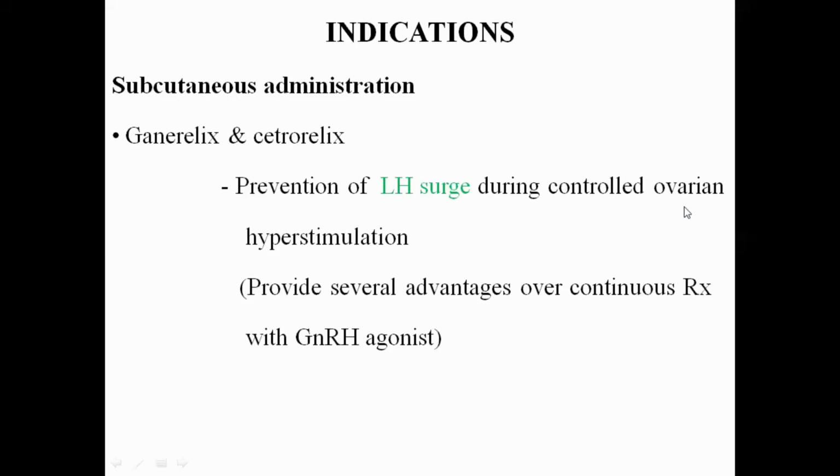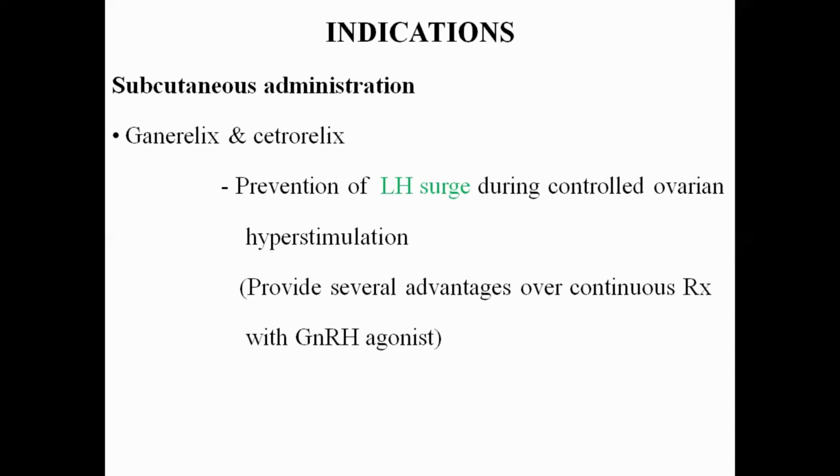Okay, now the indications. First, what is the route of administration? It is subcutaneous administration, a parenteral route, for ganirelix and cetrorelix.